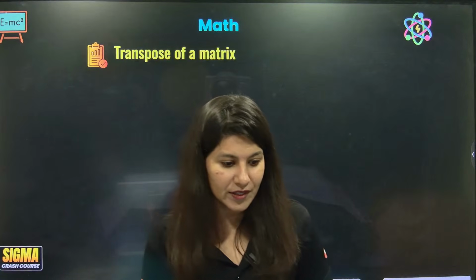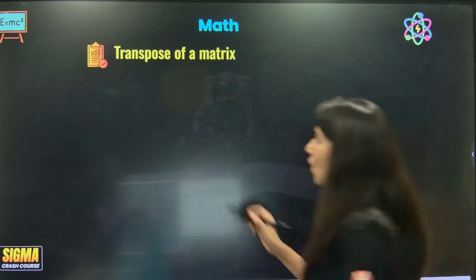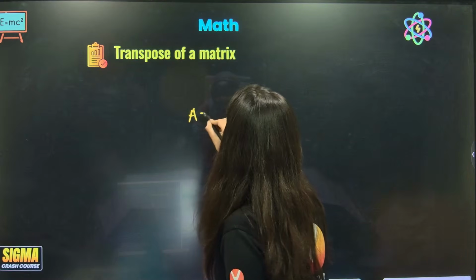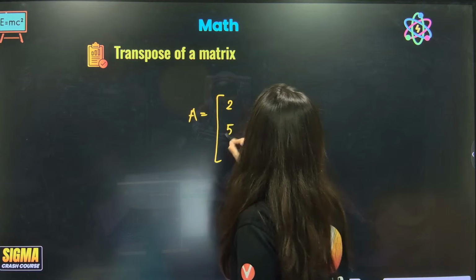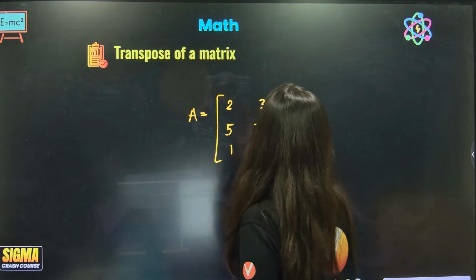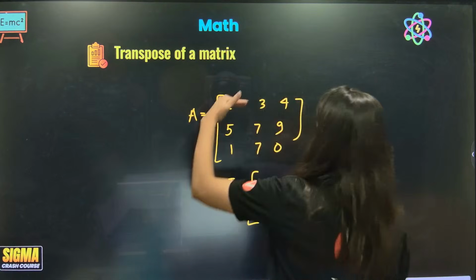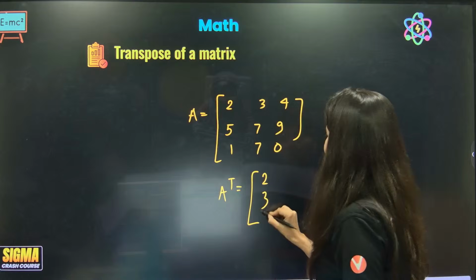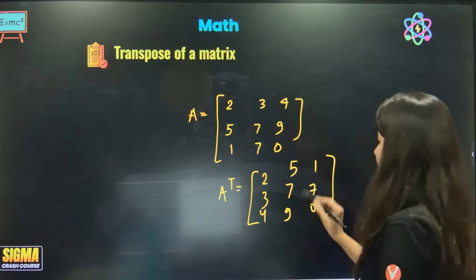Now, transpose of a matrix. The next topic over here. Transpose of a matrix. Correct? Transpose, so I have told you now that rows and columns become exchanged. So the A matrix, suppose 2, 3, 4, 5, 7, 9, 1, 7, 0. So A transpose, can anybody tell me what it would be? So 2, 3, 4 will become the first column, 2, 3, 4, then 5, 7, 9, 1, 7, 0. So this is the transpose.